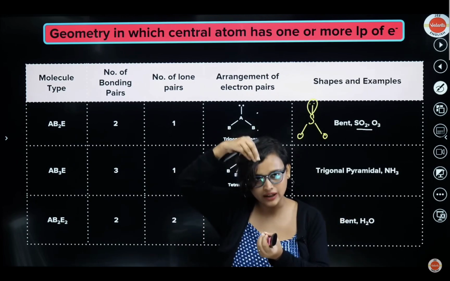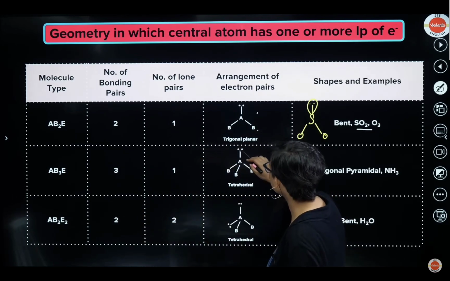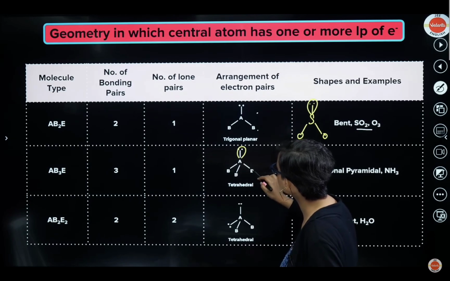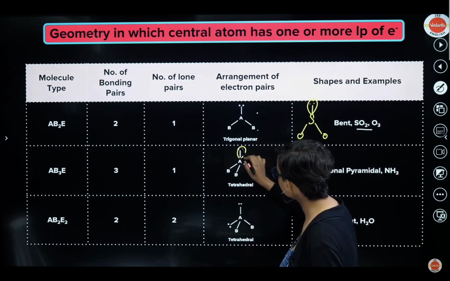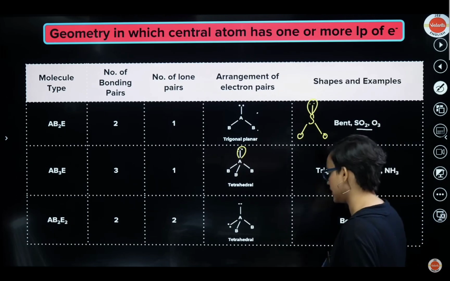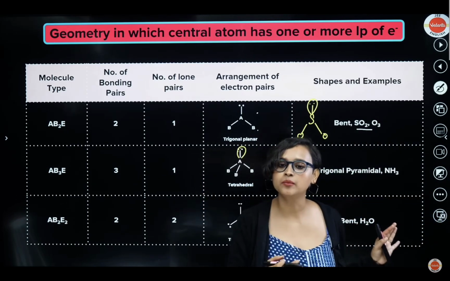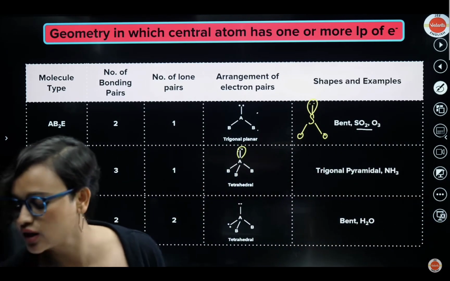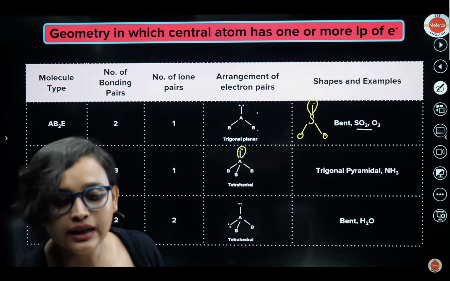How are the electrons arranged? You see, here you have a lone pair, but here are all the 3 bonded pairs. Now if you take a look at it, how does it look? This looks like a pyramid, right? So we say that it is trigonal pyramidal, not bipyramidal, trigonal pyramidal. An example is NH3. Got it? All right. Then we go to the next one.